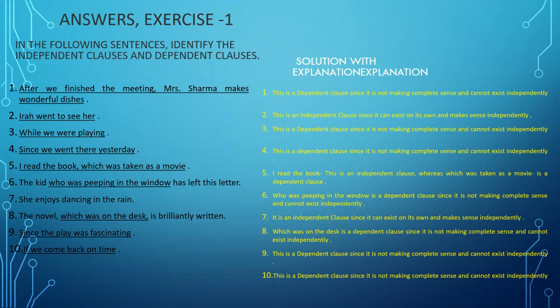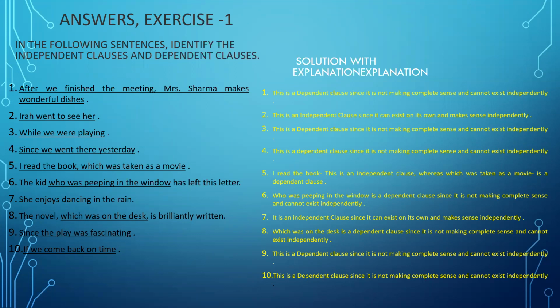The kid who was peeping in the window has left the letter. So who was peeping in the window is a dependent clause since it is not making complete sense and cannot exist independently. She enjoys dancing in the rain is an independent or a principal or a main clause as it makes a complete sentence and complete sense and it can stand by itself independently.